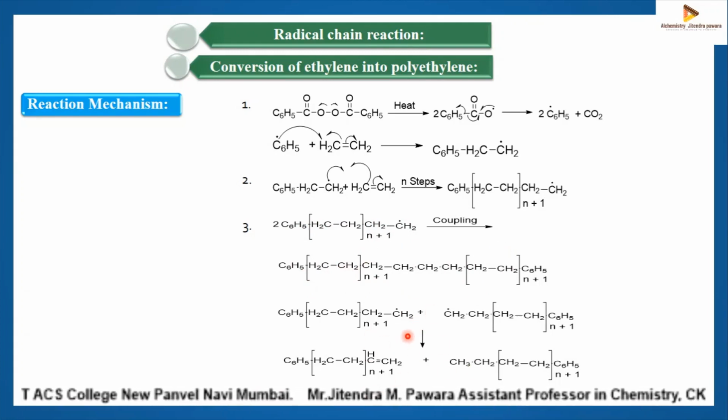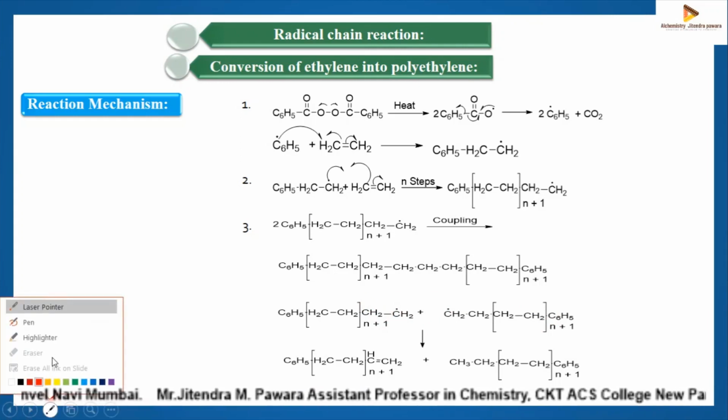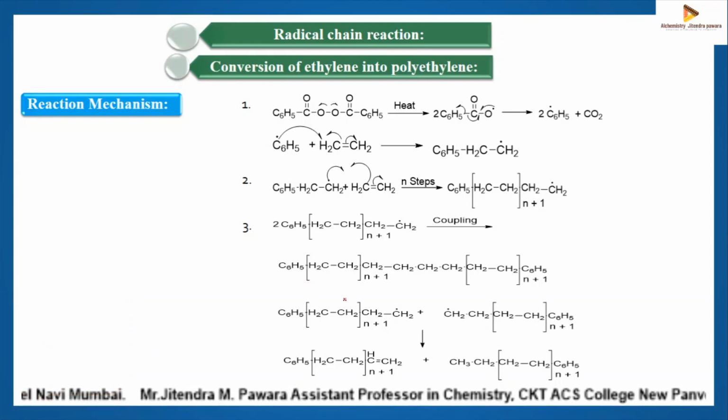In disproportionation, this CH2 radical abstracts hydrogen from this CH2, generating CH3 and converting to alkane, and after abstracting this hydrogen, it will generate a carbon radical. This carbon radical will combine with this radical. Let me show you by using the pen. So this is the radical.